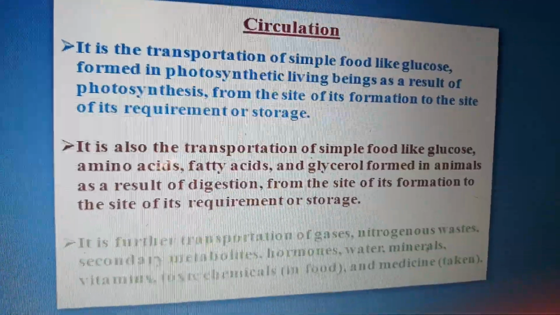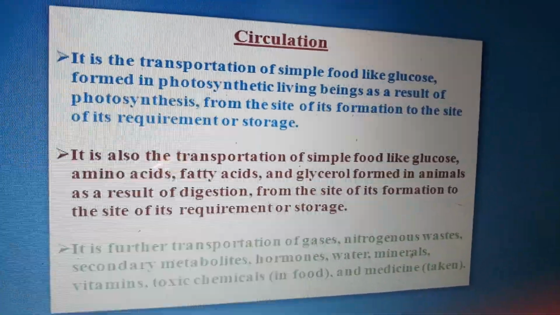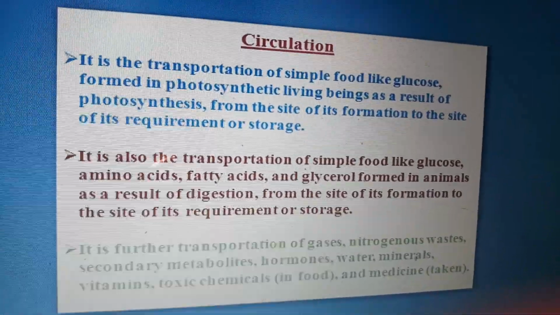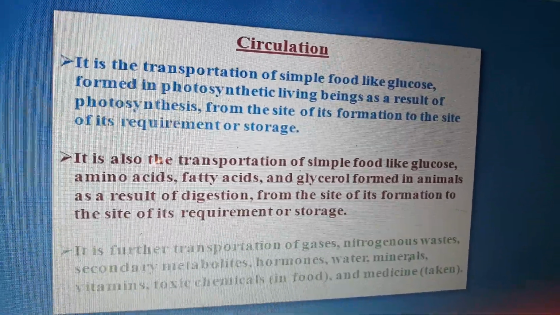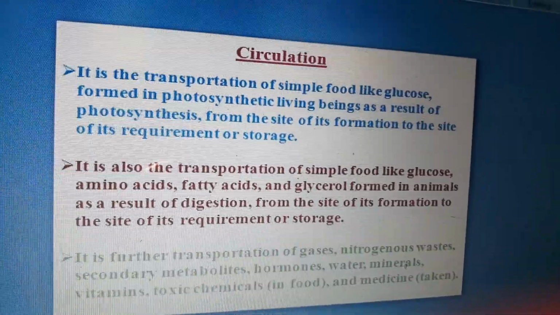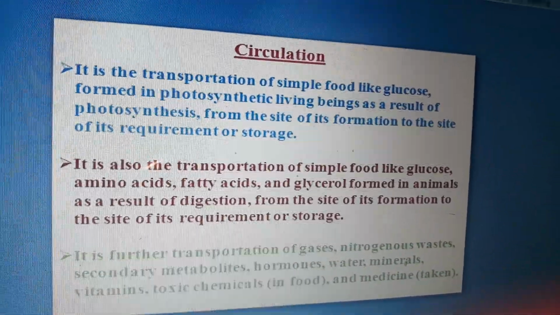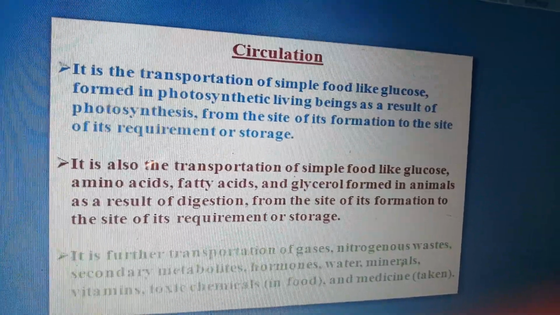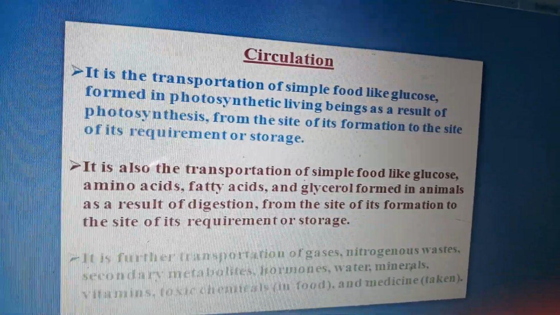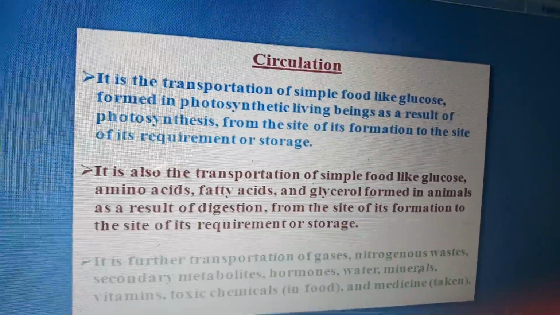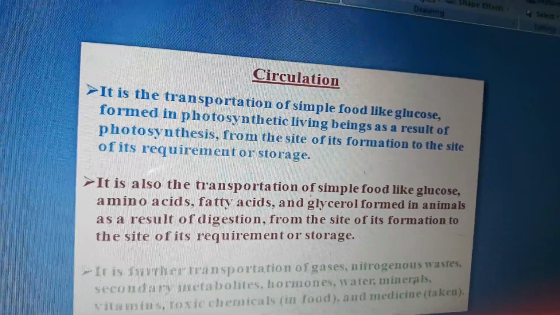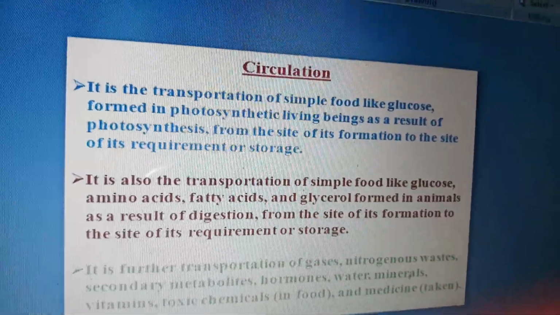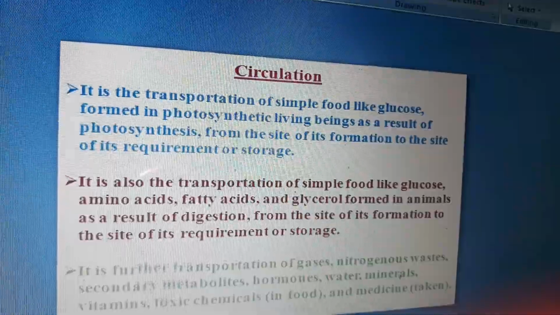Now further in life processes we can see circulation. It is a transportation of simple food like glucose formed in photosynthetic living beings as a result of photosynthesis from the site of its formation to the site of its requirement or storage. Suppose I said that glucose is transported. How? You see, our circulatory system comprises blood, heart, vascular system, which you will be reading in further studies.